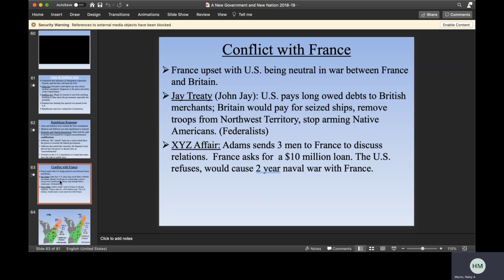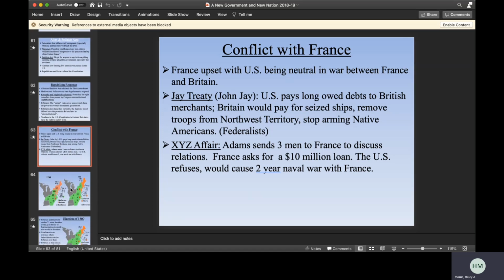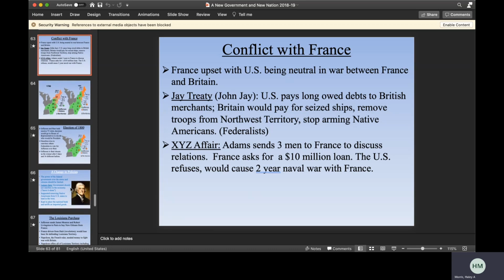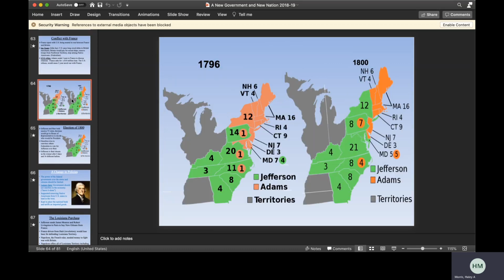Adams sends 3 men to France to discuss relations, and France asks for a $10 million loan. The U.S. refuses, and that ends up causing a 2-year naval war with France. That is the quasi-war that we talked about. That is kind of an unofficial, undeclared war, but it is fighting with France.